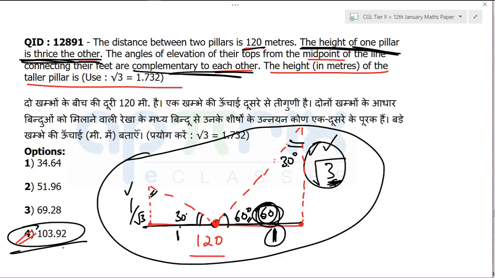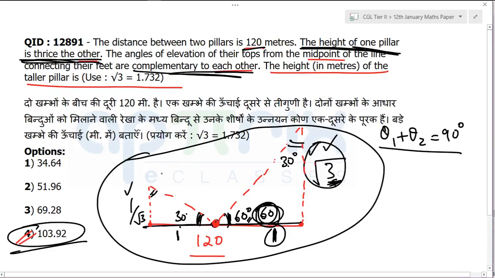Clear or not? Okay, I'll explain once again. Some people are saying they are having a problem. What I'm saying simply is that you have been given that the height of one pillar is thrice the other. That is the condition given. Then they are saying that these two angles, the angles of elevation, are complementary to each other. What is the meaning of complementary angles? It means the sum of the two angles, θ1 and θ2, should be 90 degrees. Now they have given us one more relationship, the ratio between these two sides, and that will actually tell us what these angles are.